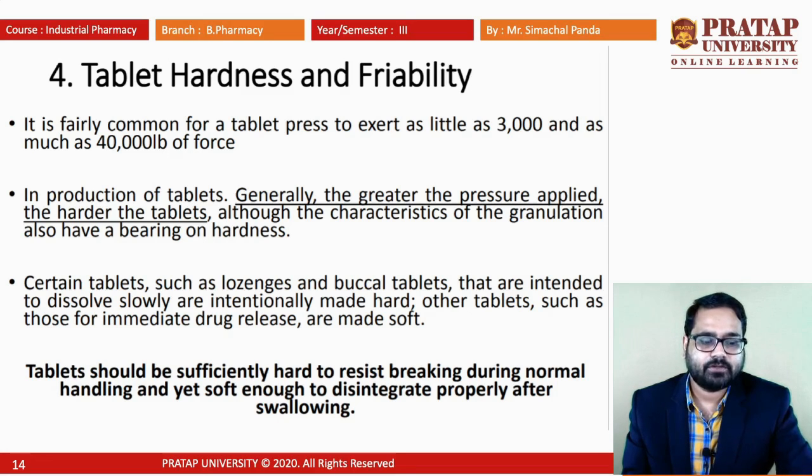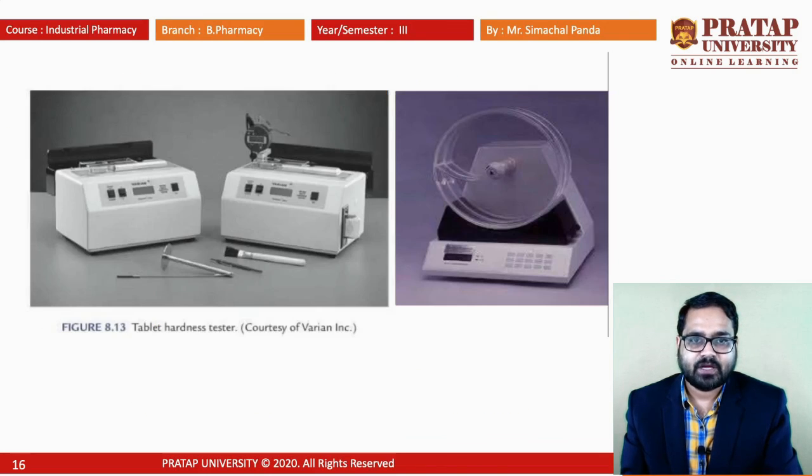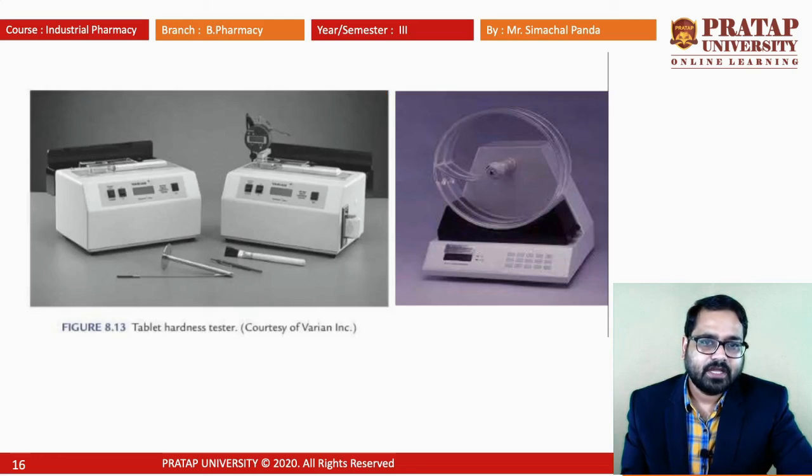This is done by an apparatus known as the friability test apparatus, in which 10 tablets are taken at once. They are weighed at once, and then rotated inside this friability test apparatus, which is shown in this diagram. It will rotate 100 times, and after 100 rotations we collect the tablets and weigh them again. If there is a variation in the tablet weight from the initial to the final weight, then the friability test fails if it exceeds a particular percentage.